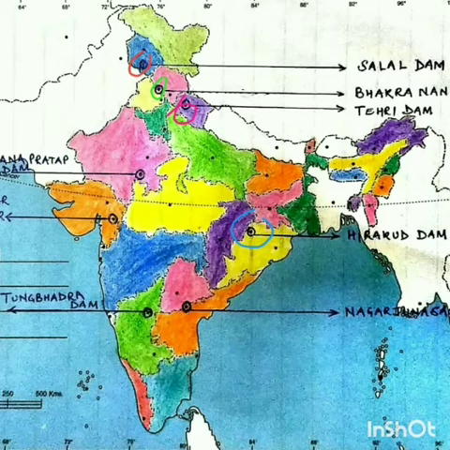Now we come to the next dam, that is in the southern part of India, that is Nagarjun Sagar Dam. Nagarjun Sagar Dam is situated in Telangana. So this orange colored state is Andhra Pradesh and this pink colored is Telangana, and you have to locate Nagarjun Sagar Dam at the boundary of Telangana and Andhra Pradesh.